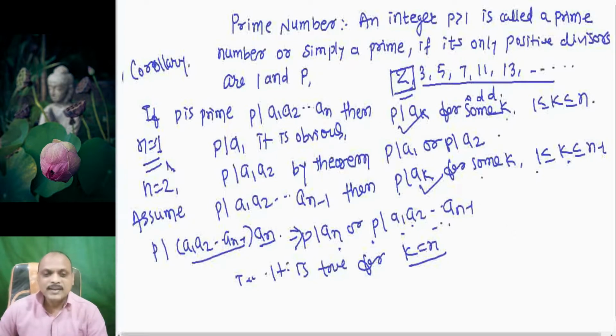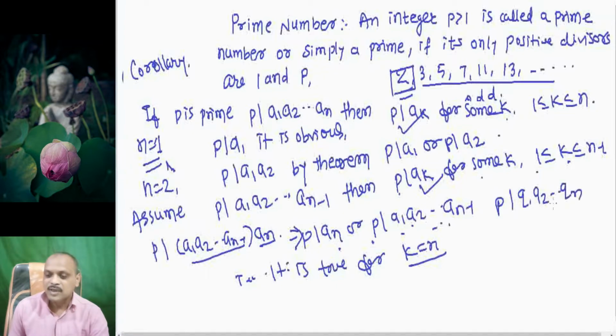Now in the next case, instead of any numbers a1, a2, ..., an, we take primes. Suppose p is a prime and p is a divisor of q1, q2, ..., qn. What do we get? According to this corollary, p is a divisor of qk for some k.